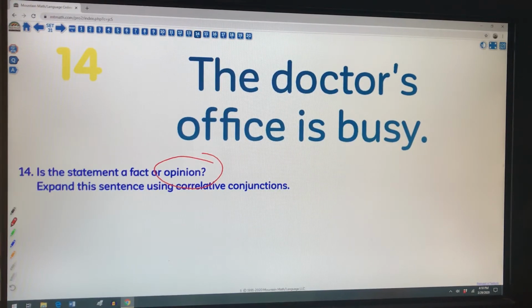If I have to wait 5 minutes, I might say it's busy. Someone who has to wait 1 hour might say, hey, that's not bad. Or it might be relative to numbers. How do we say factually if 5 people in a room is going to be a busy time in a doctor's office versus 20, 100, 1,000? So this is going to be an opinion. Okay, the doctor's office is busy.